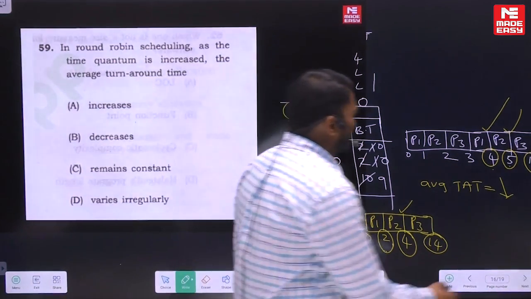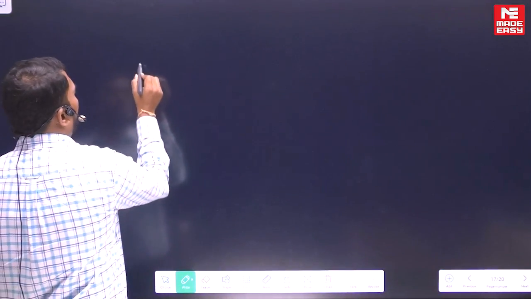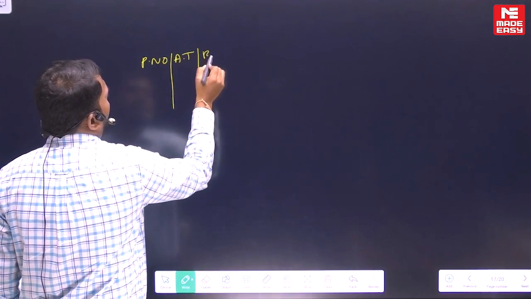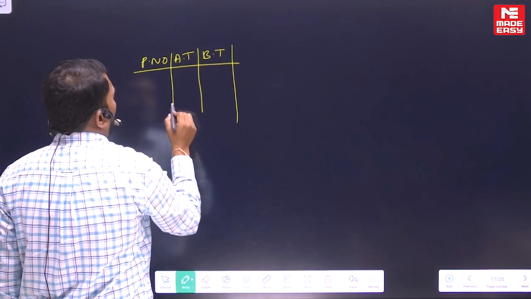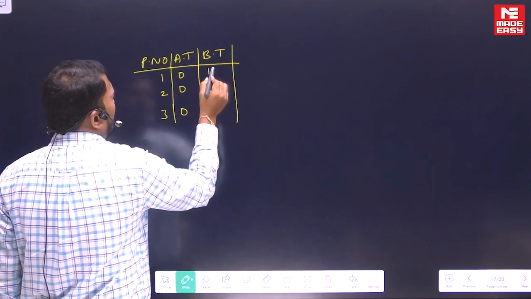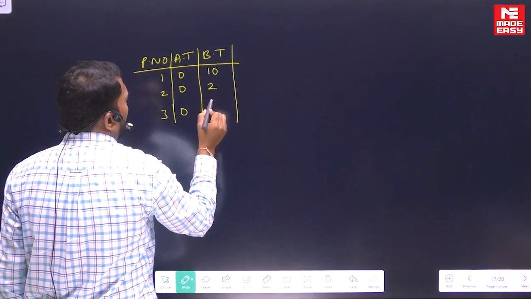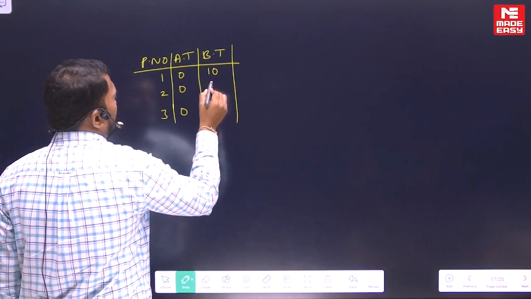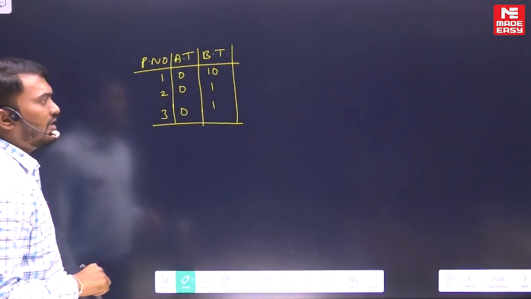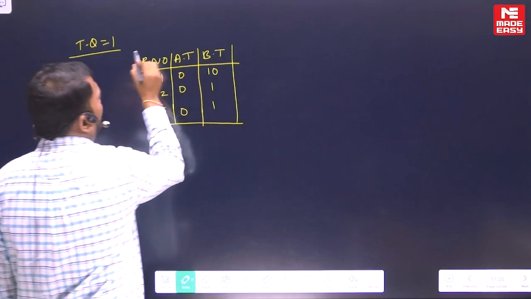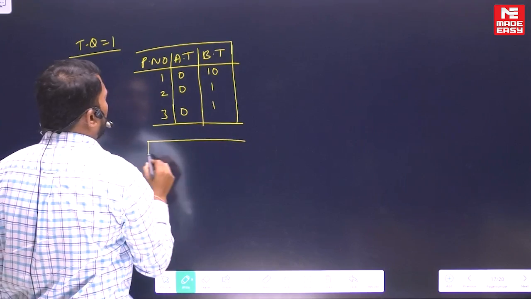Now let's take another example, how average turnaround time will increase. Okay, so I use a completely different slide so that you will have more clarity. Let's take this example here. Let's say process number, arrival time and burst time. Now understand here. Let's say 1, 2, 3, same arrival time 0, 0, 0. Let's say burst times 10, 1, 1. You are having an example like this. Now let's see the time quantum. Time quantum is 1 here. If I take time quantum 1, now tell me what are the completion times here.